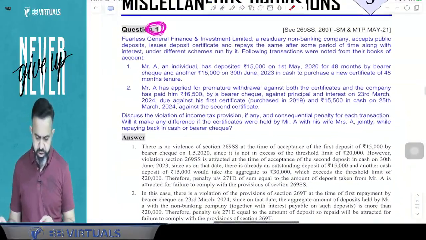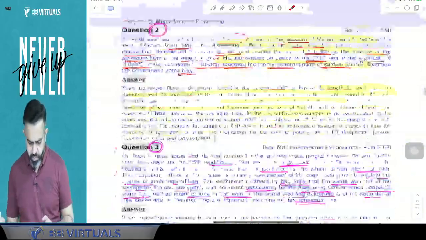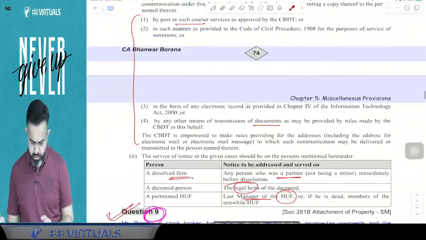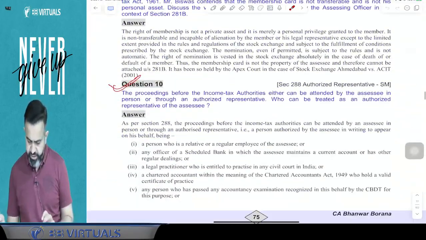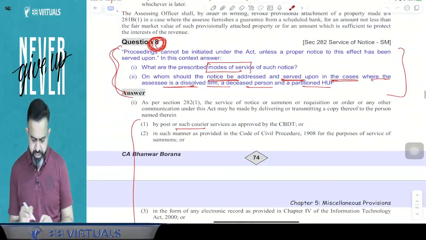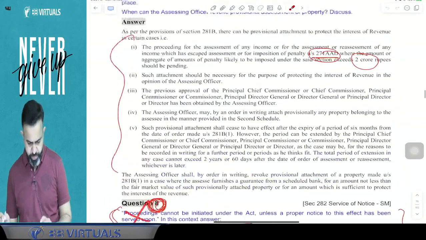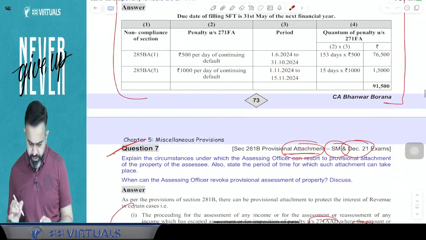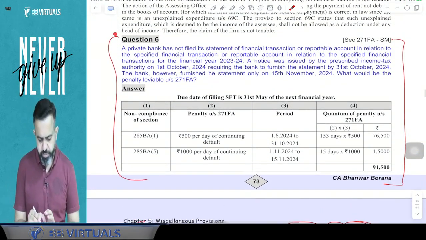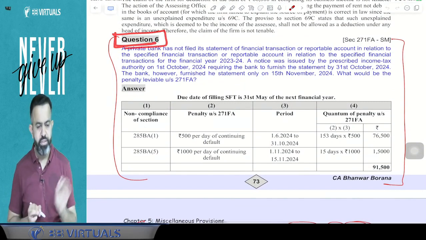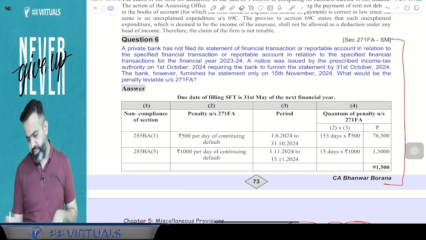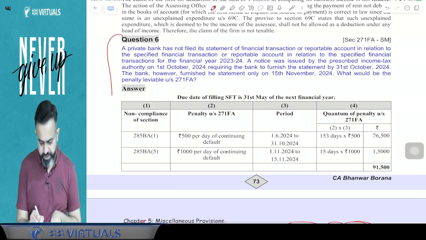So guys, from question number 1 to question number 9, there were homework except question number 8. So 1 to 7 and question number 8 were homework. Do you have any doubt? Did you do question number 6 or not? If you have not done question number 6, then just do this question number 6 now.